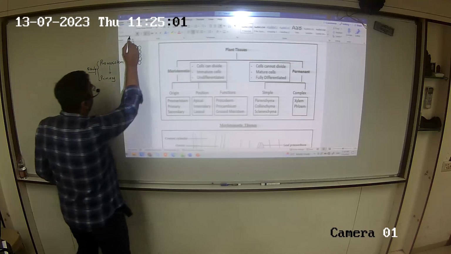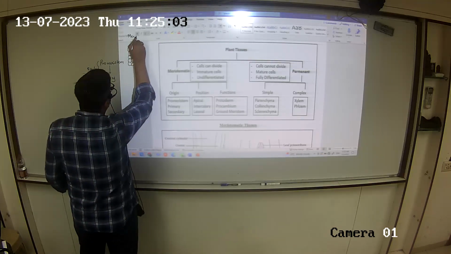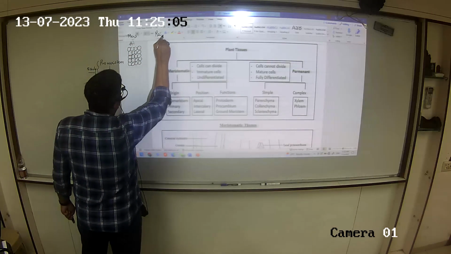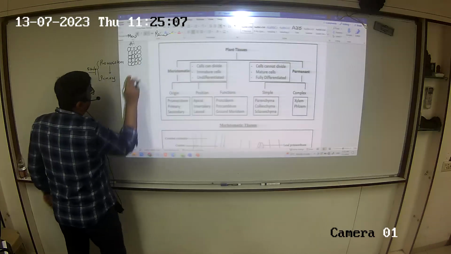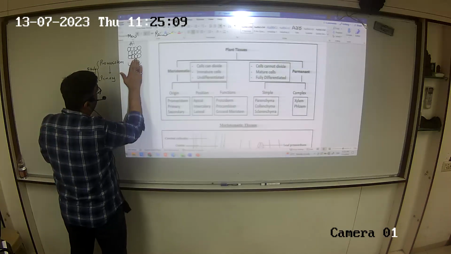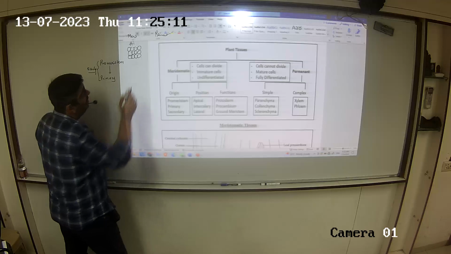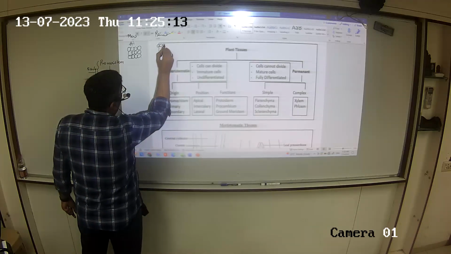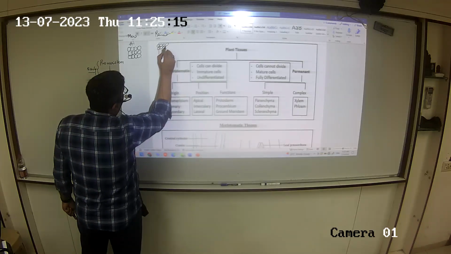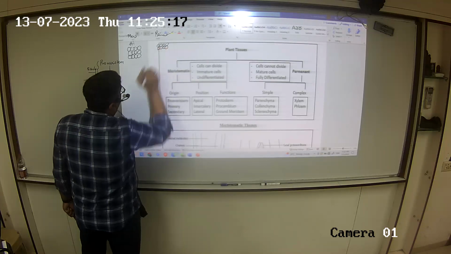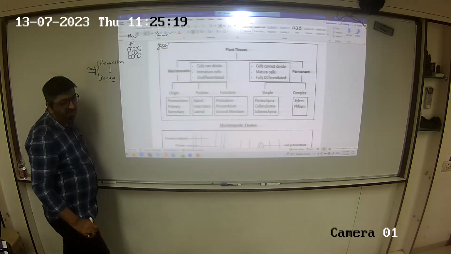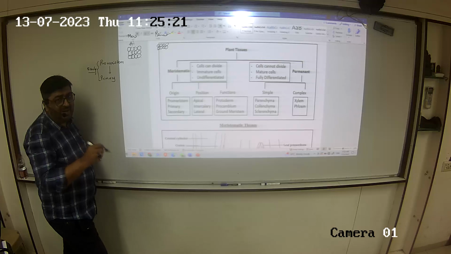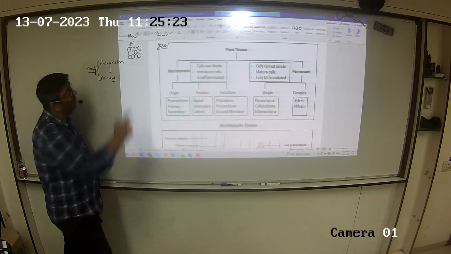So this is meristem, this is permanent. So some of the cells, let's say these last two rows, gone. So the last two rows now, I am placing them here under permanent. So tell me, where are the permanent arising from? Primary.